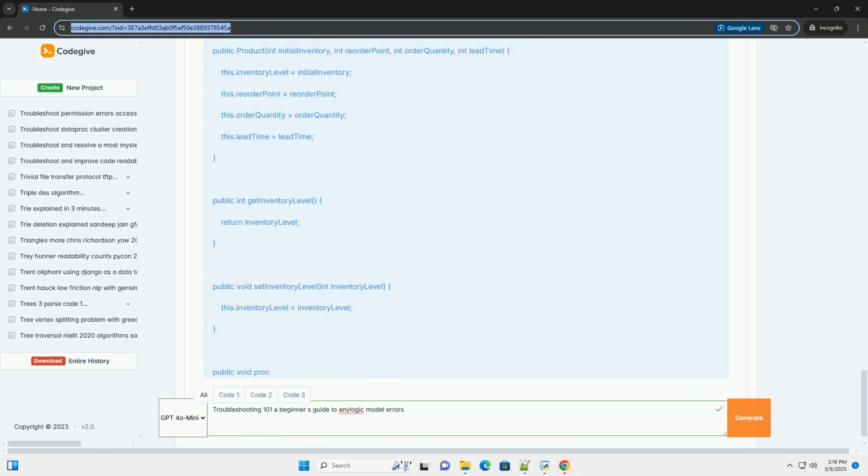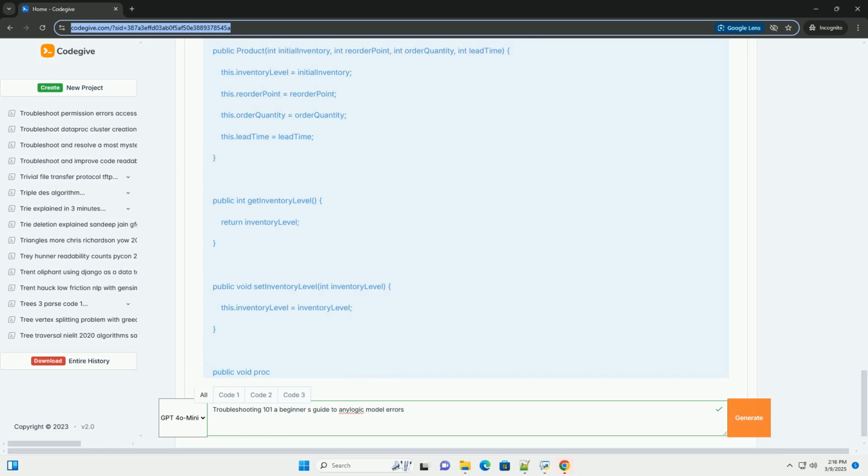3. Common error scenarios and solutions, with code examples. Let's go through some common error scenarios and how to troubleshoot them, complete with illustrative code. 1. Compilation error, incorrect syntax. Scenario: you misspell a keyword or use incorrect syntax in your Java code or AnyLogic expression. Example. Troubleshooting: the error panel will highlight the line with the syntax error. Read the error message carefully, it will usually tell you what's wrong, for example, expected.